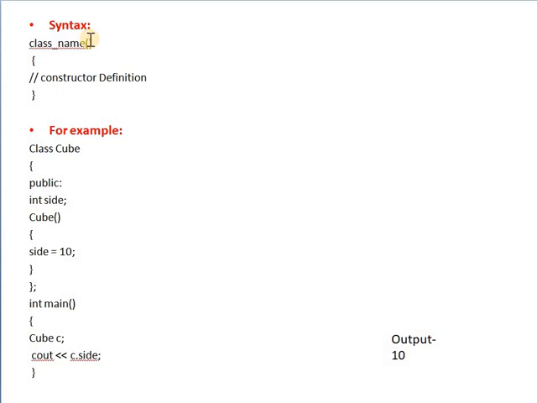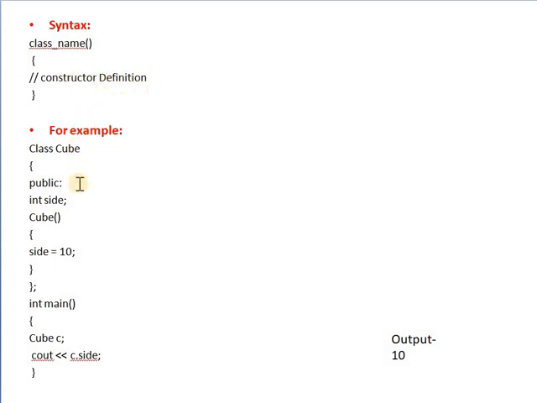Void means the default constructor does not have any parameter or argument. This type of constructor is called a default constructor because it has no parameter or argument. Then there is the constructor definition and the constructor body.